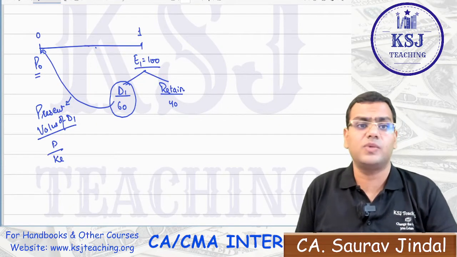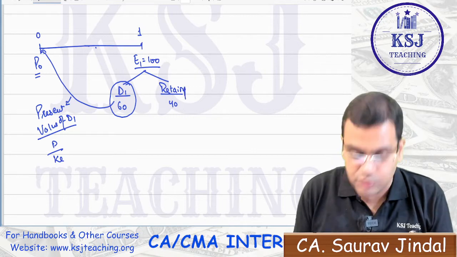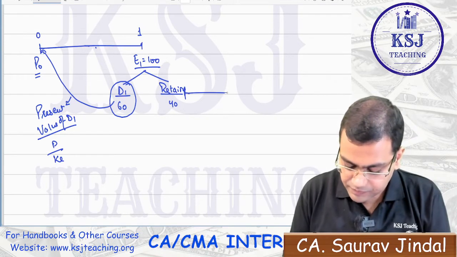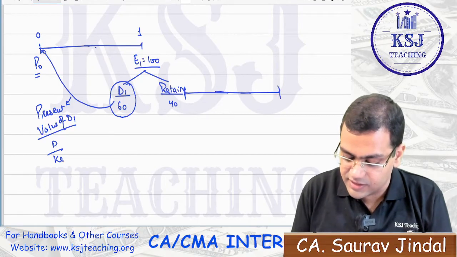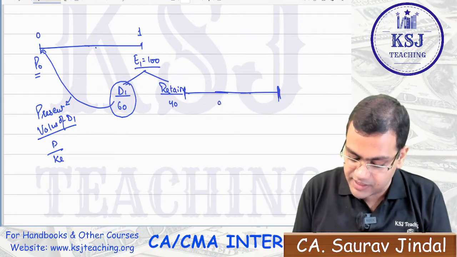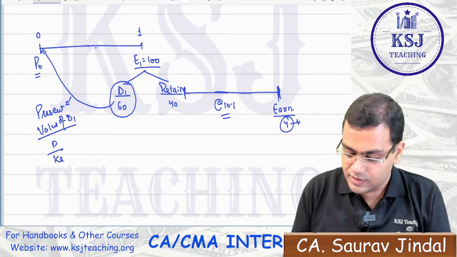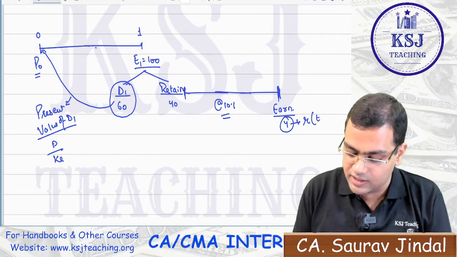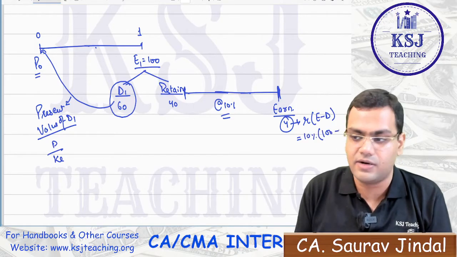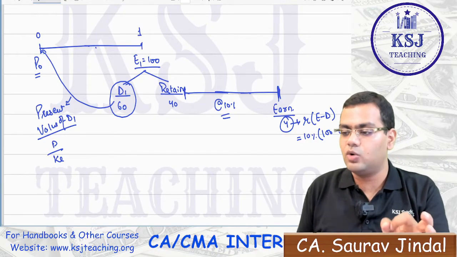Fine, sir. Now what happens with the retention? Here at the first period, you have retained 40 rupees and you have reinvested this money for another year. This is reinvestment at the rate of, let's say, 10%. Here you will earn 4 rupees, right? This is the rate of return on E minus D. This is 10% on the earnings, 100 minus the dividend paid, 60. So this is R into E minus D.